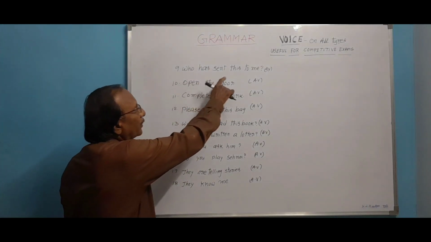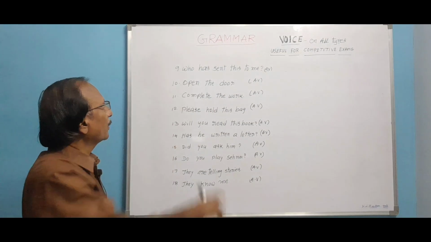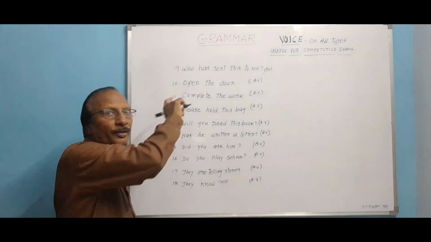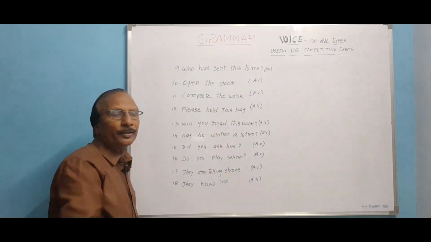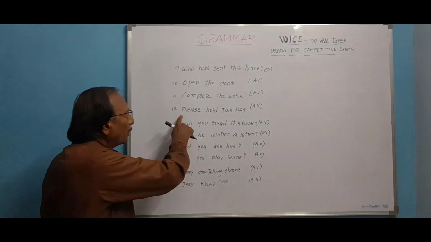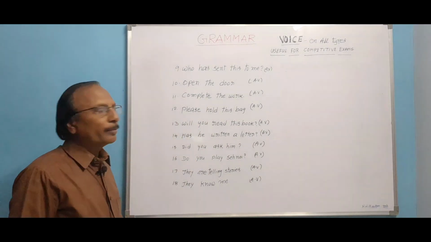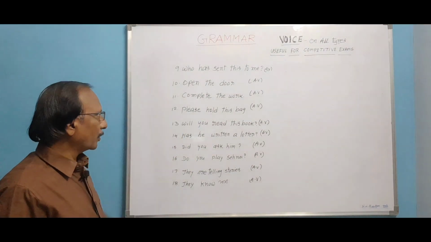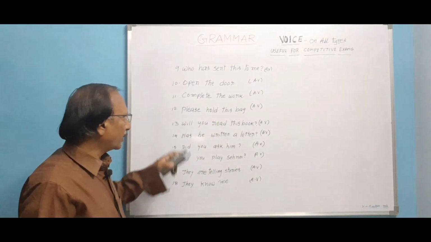Who has sent this to me? It is a sentence in present perfect. Open the door, it is imperative. Complete the work, it is also imperative. Please hold this bag, it is also imperative, a request. Will you read this book, it is future tense.